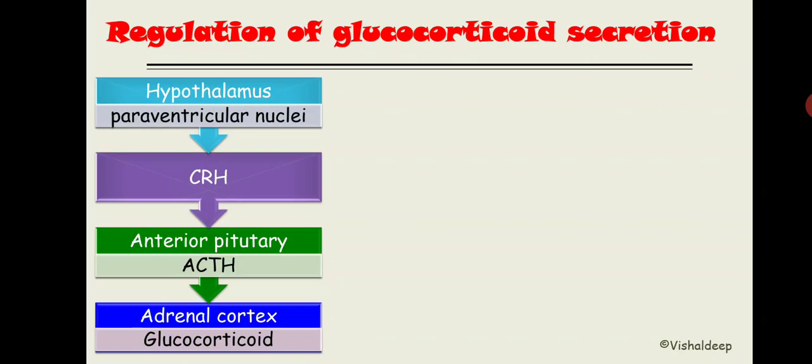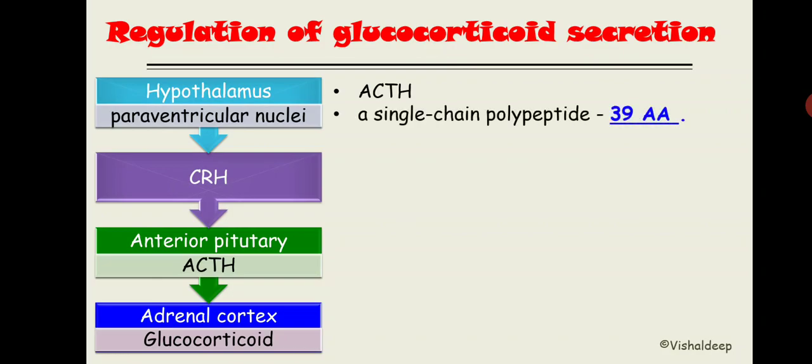Now let's understand something about ACTH. ACTH is a peptide hormone with a chain of 39 amino acids. This ACTH originates from one long chain protein, that is POMC, proopiomelanocortin.